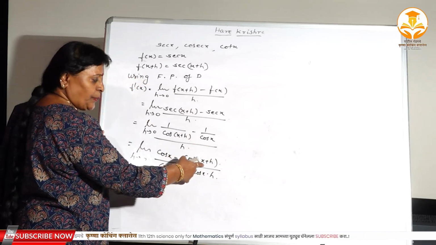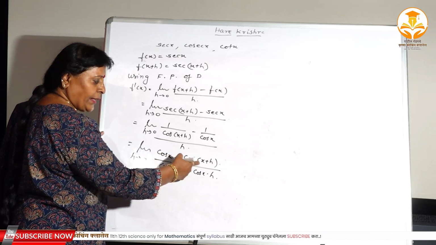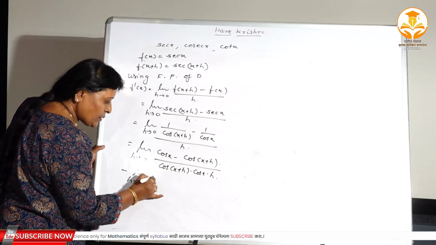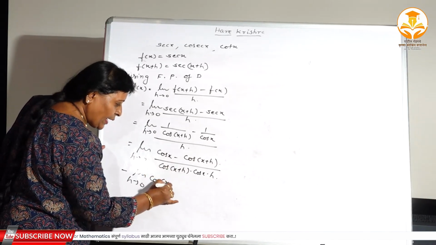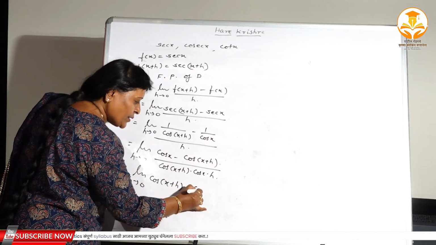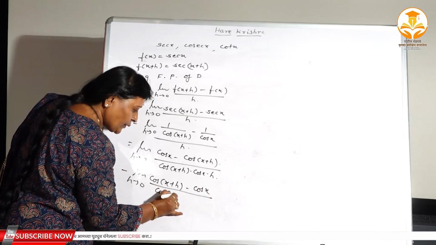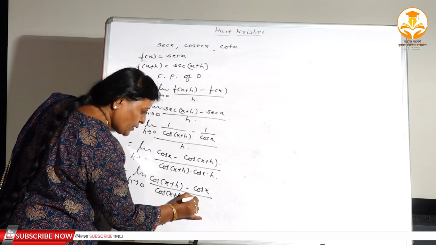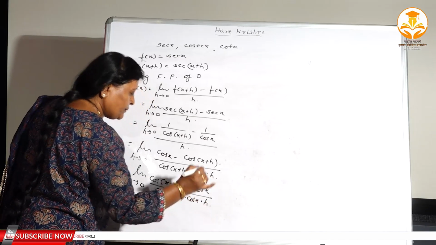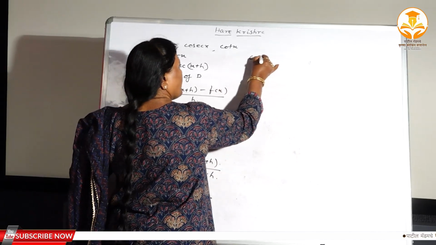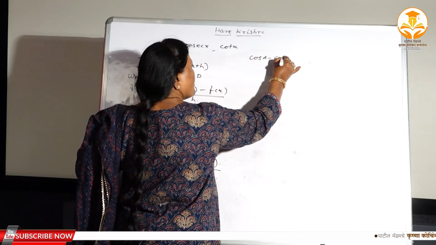This angle is slightly bigger than x plus h. Therefore, I take the minus sign common. If you take the minus sign common, you can write this term as cos of x plus h minus cos x divided by cos x plus h into cos x into h. Again here you have to apply the formula cos a minus cos b. Again, what is the formula of cos a minus cos b?